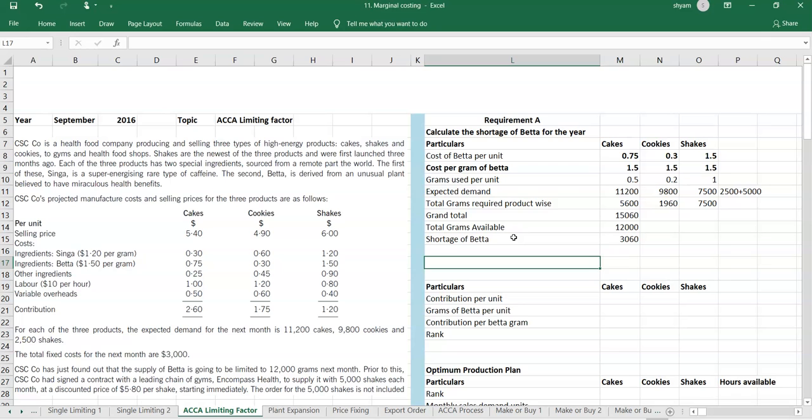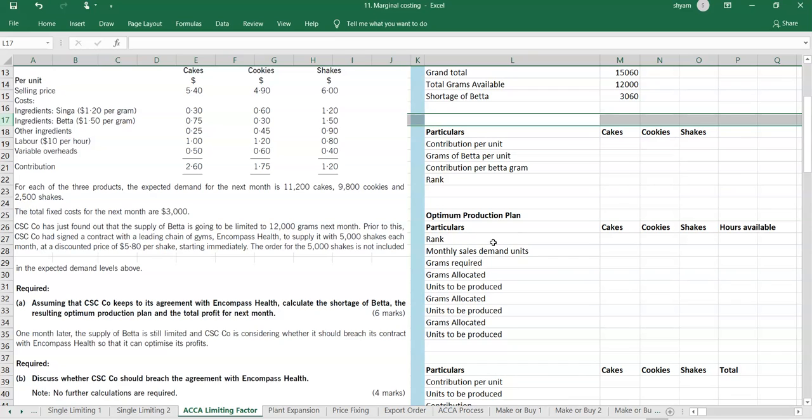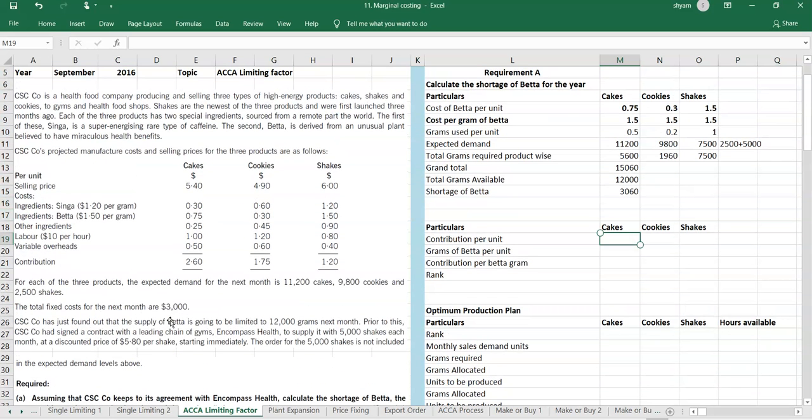So we have done till that. We'll move on to the next part of the question. The next part of the question was the resulting optimum production plan. He wants us to find out the optimum production plan. To find the optimum production plan, first we need to find the contribution per gram, or per beta gram.